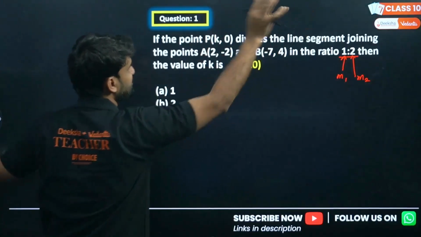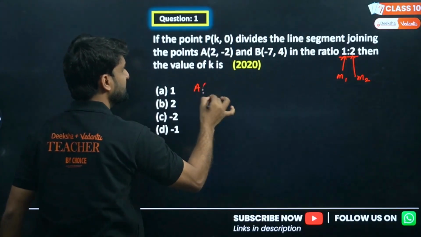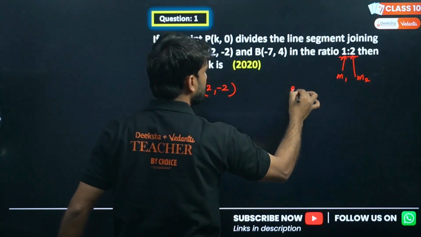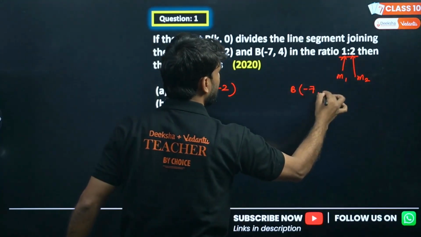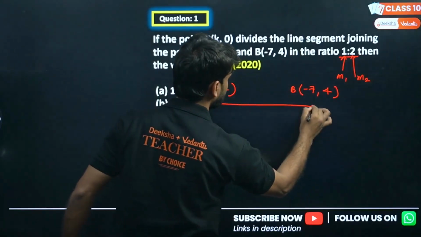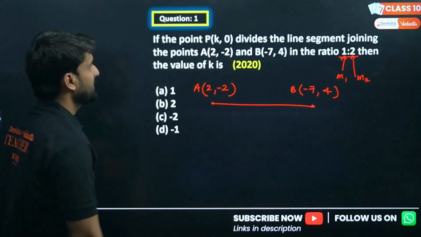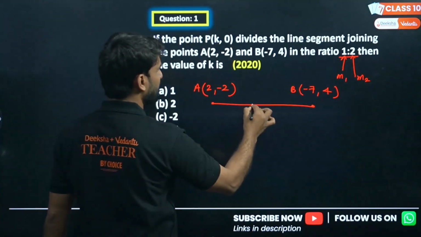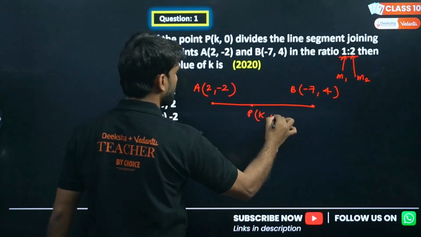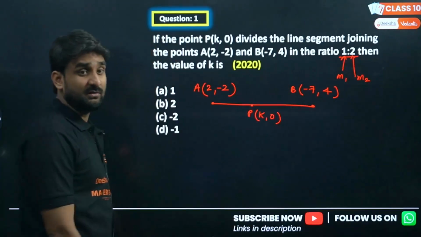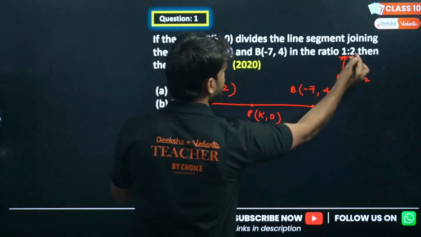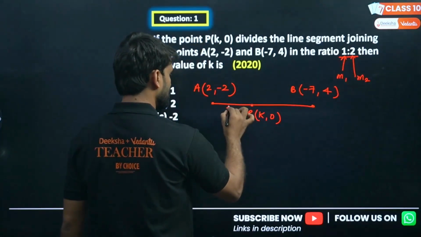Just draw the situation. So A is (2, -2), and the coordinate of B is (-7, -4). And the line joining AB is here. And there is another point P. I don't know where it is. So I'm marking here P(k, 0). K, oh, there is one more unknown value, k. And this point divides this line segment in the ratio 1:2.